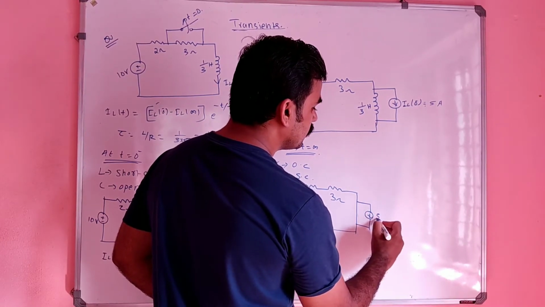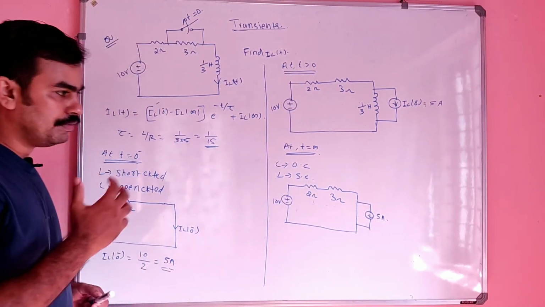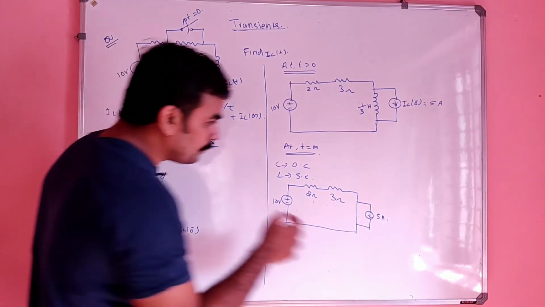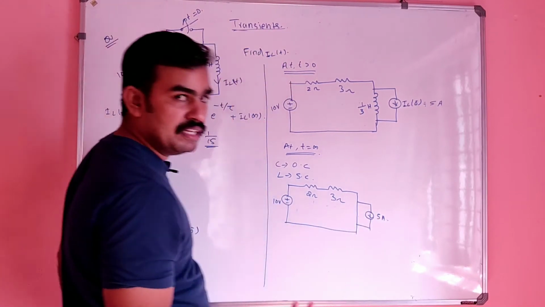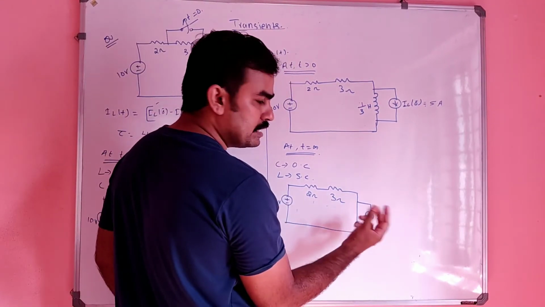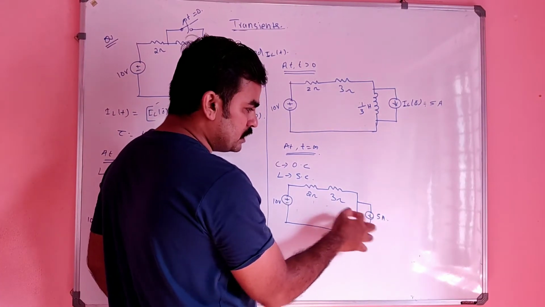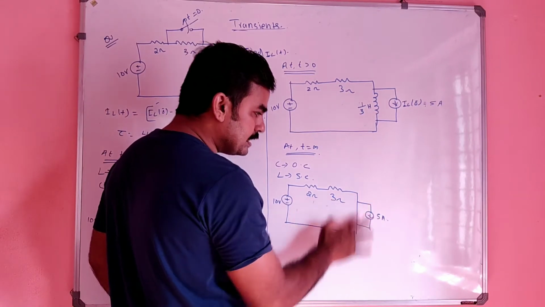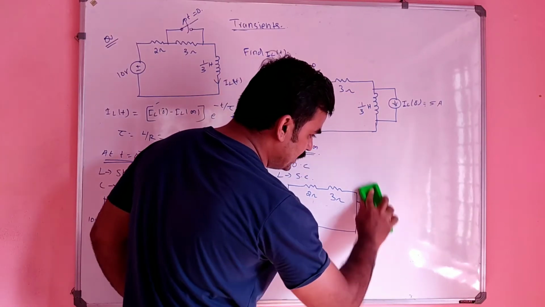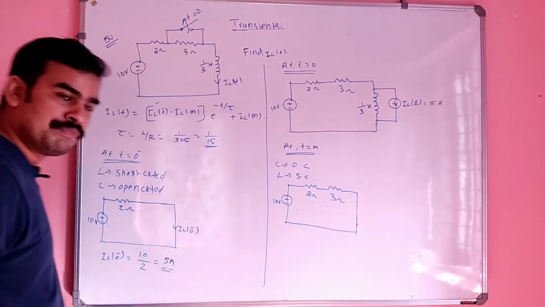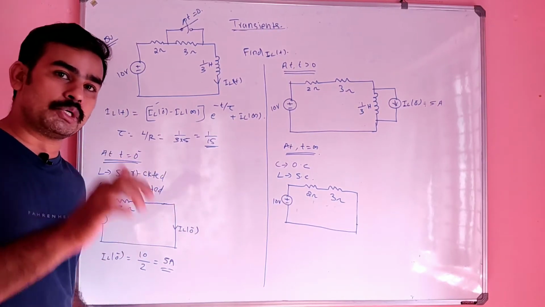Five ampere, right? See the figure carefully. If a current source is short circuited means, definitely the current source has some resistance, right? This is also some resistance. If it is short circuited, this is also considered to be a short circuited condition. That means the effect of this 5 ampere will vanish there because it is short circuited. So the effect of 5 ampere will not be there after short circuiting.